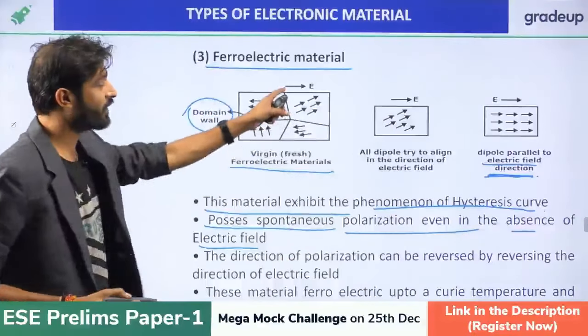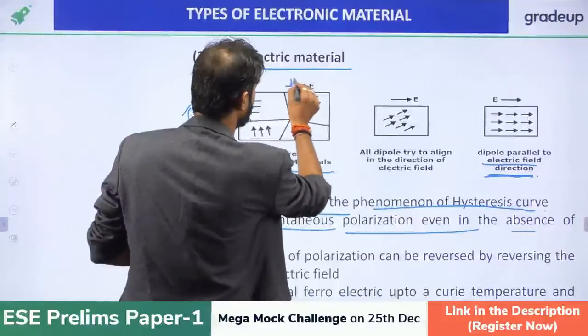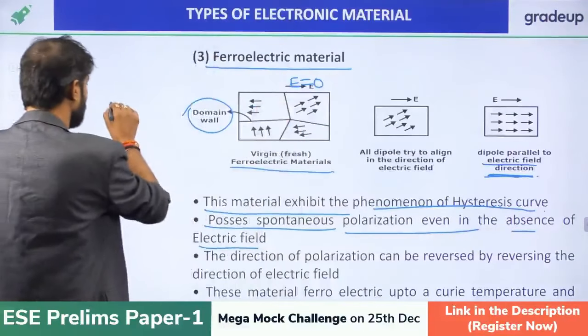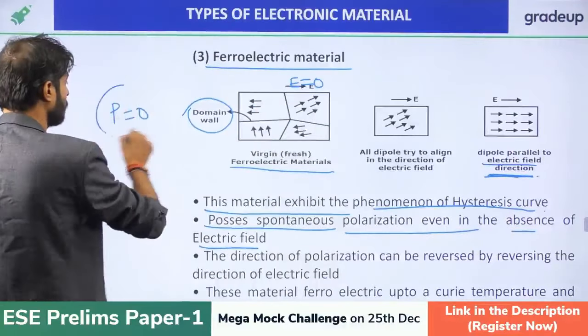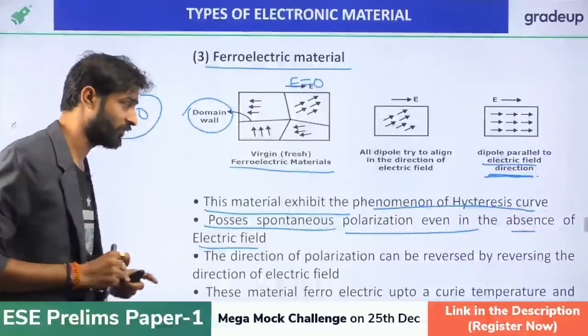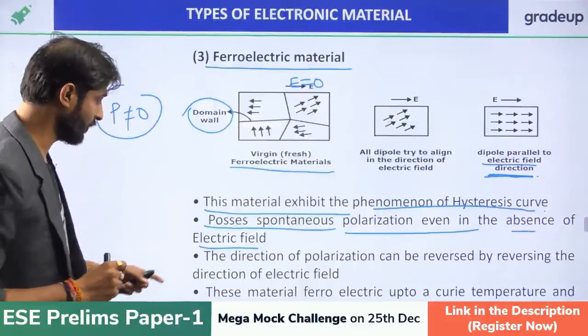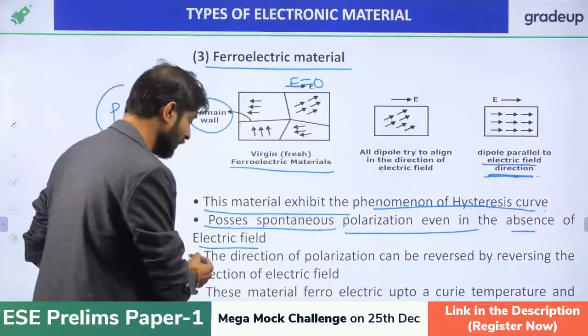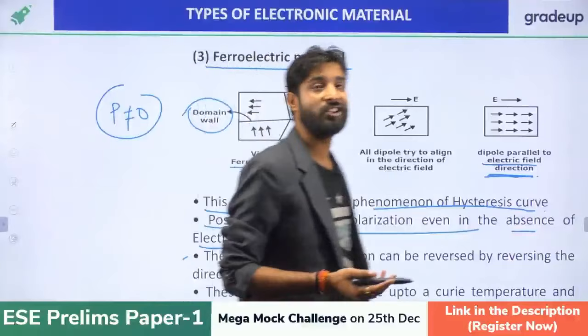So if the electric field is not applied, if I say electric field is equal to 0, then the polarization is not 0. There will always be some residual polarization present. That is called the spontaneous polarization, even in the absence of the electric field. The third one, the direction of the polarization can be reversed if the direction of the electric field is changed.